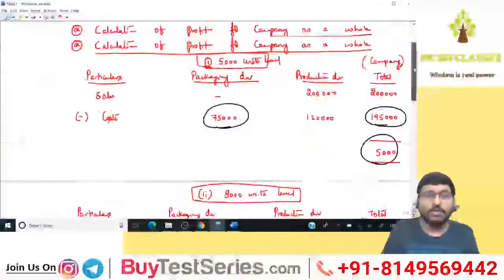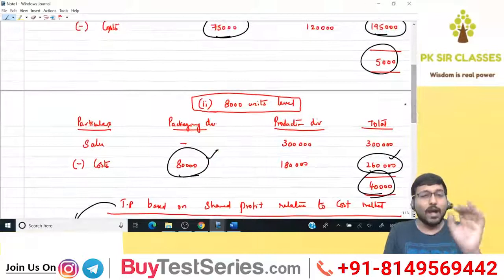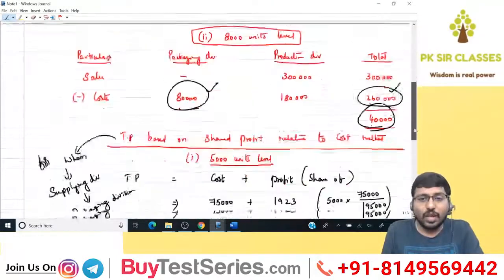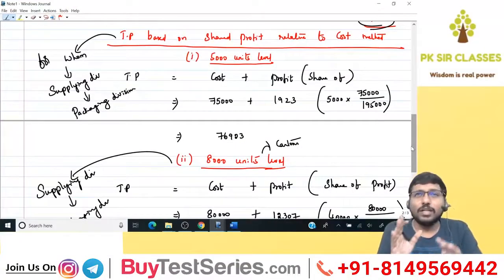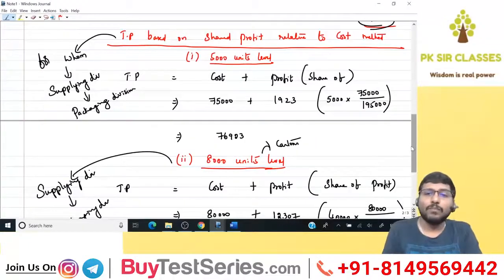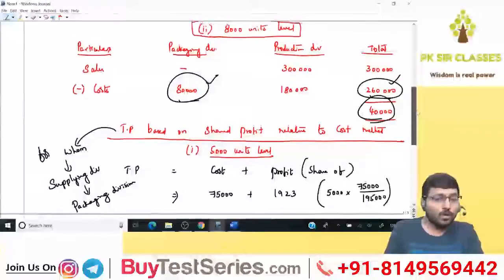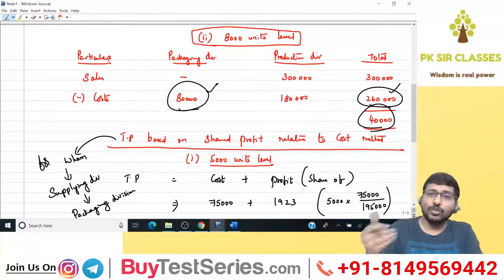So based on that logic, what did I do? First, I calculated profit for the company as a whole for 5,000 units level, for 8,000 units level. After calculating profit for the company as a whole, I went for fixation of TP. How did I fix my TP? I know that transfer price is a price. Price is nothing but cost plus profit. For which cost do I have to take? I always fix TP for the supply division. What is the supply division here? Packaging division. So I went for cost of the packaging division at 5,000 units level, which was 75,000. And I know that I need to add profit for that. How much is the share of profit? Out of total profit in relation to the cost, you will get the share.